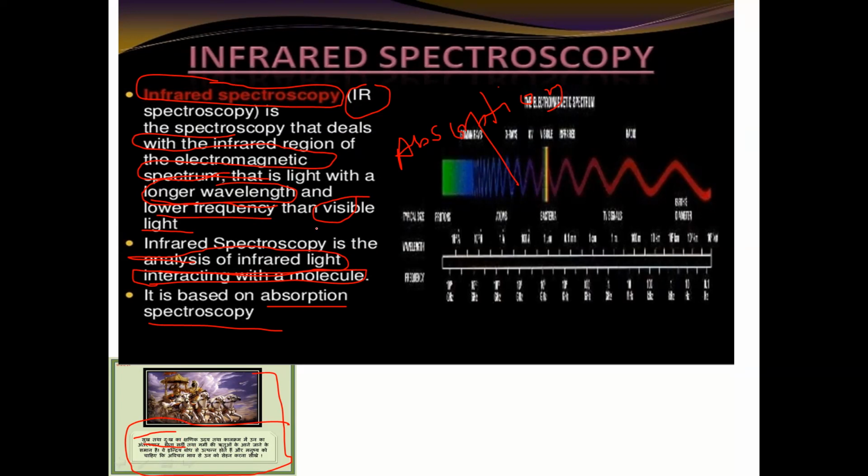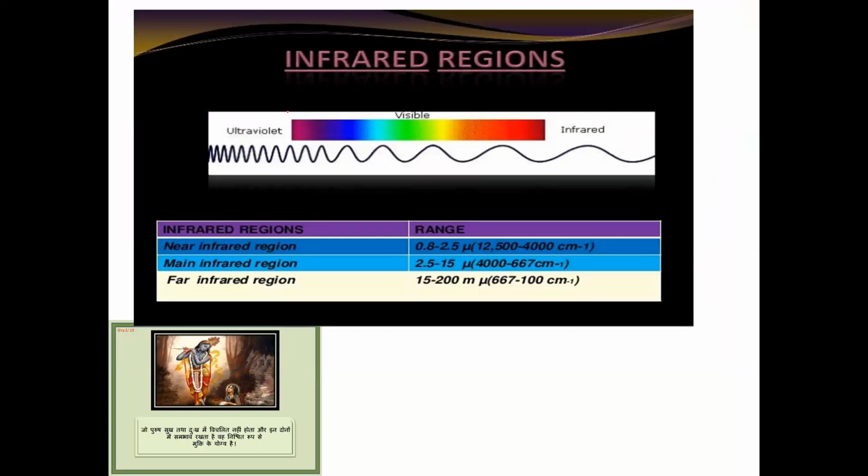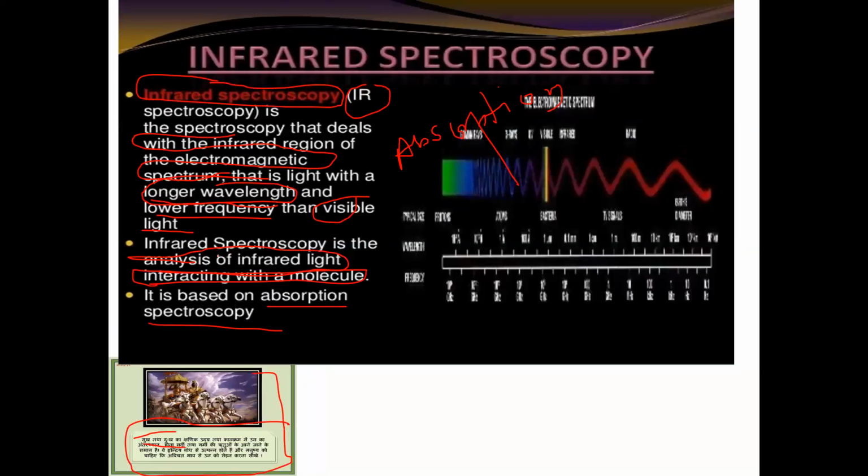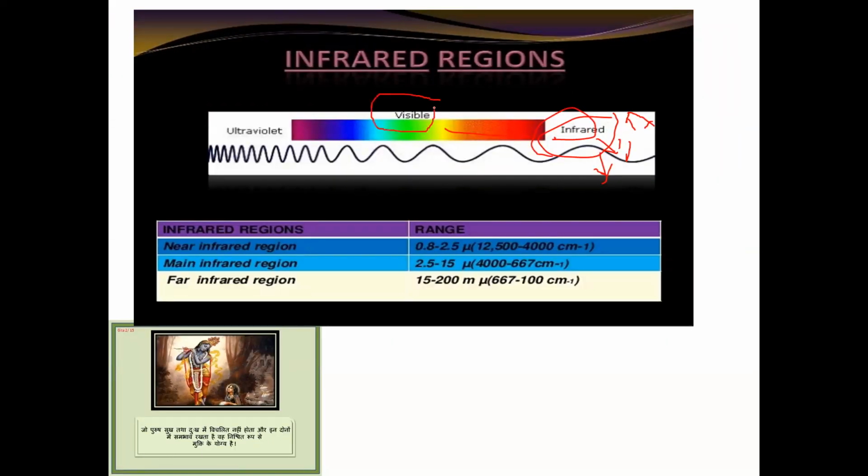In the third slide I have discussed that infrared light has a higher wavelength as compared to visible light. This is the lambda max. If you see the frequency, it will be low. Sorry, infrared light has a higher wavelength as compared to visible light. Since lambda is higher, the frequency will be low.